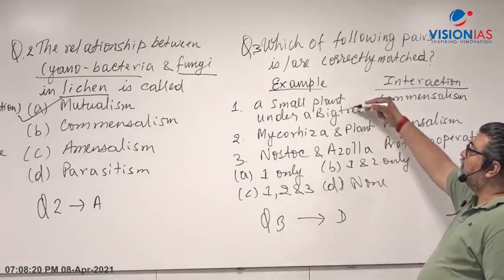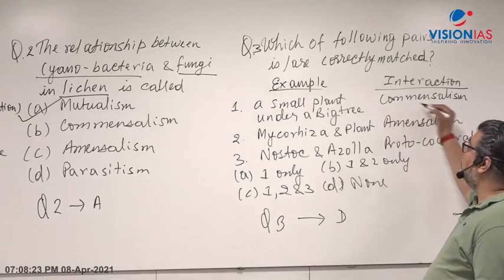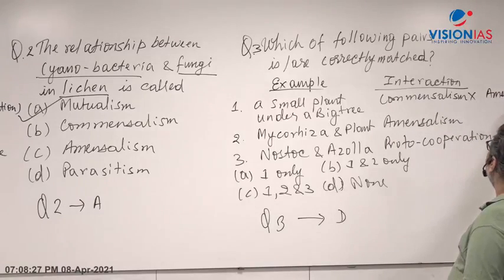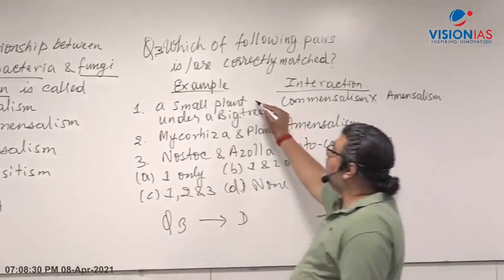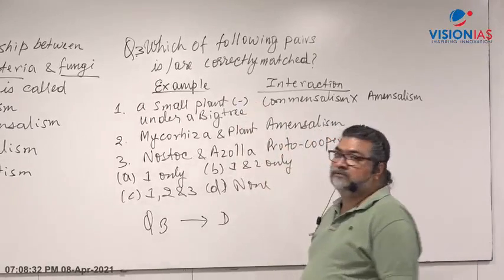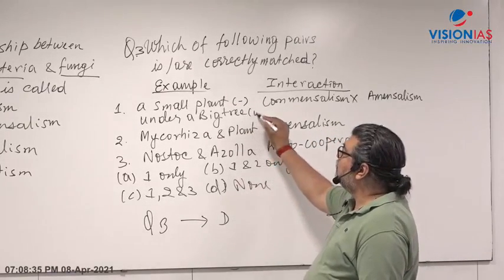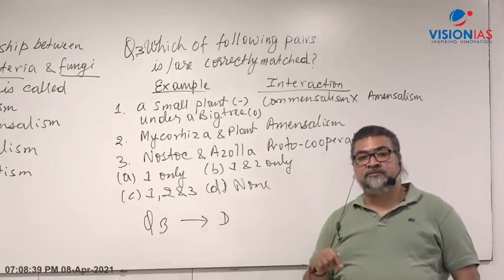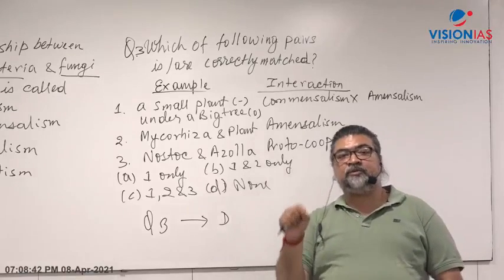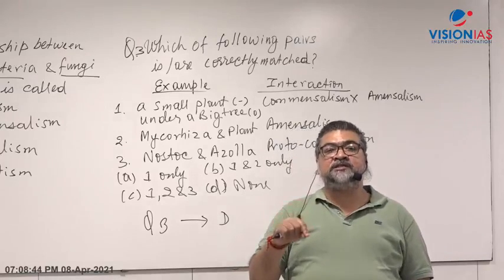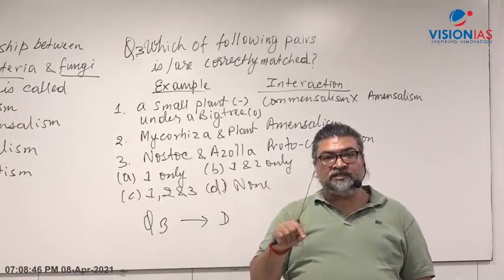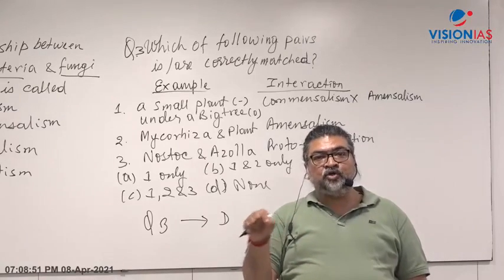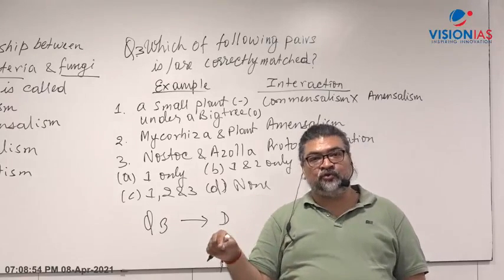A small plant under a big tree is not commensalism. It is basically amensalism. Now what happens in amensalism? A small plant gets harmed and the big tree is neutral. Amensalism is opposite of commensalism. In amensalism, one organism is harmed, negatively impacted. The other is neither harmed nor benefited, unaffected, zero, neutral.